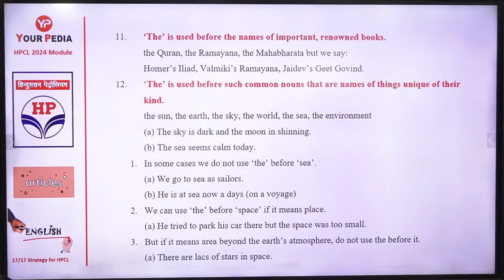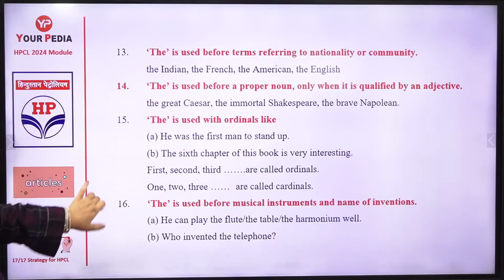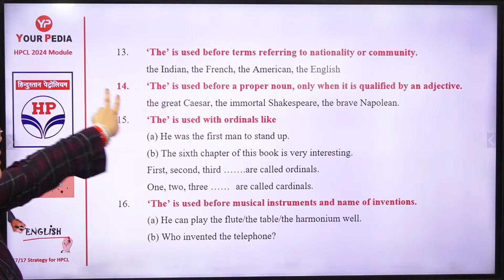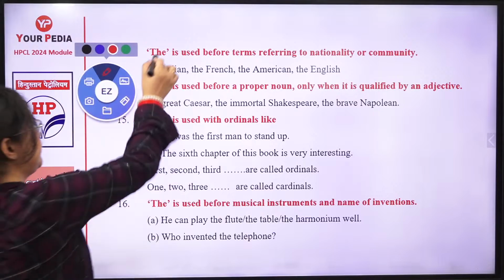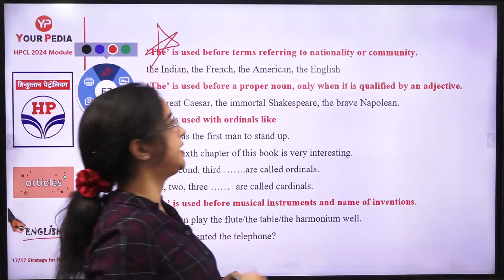And this is also used with renowned books. You have to say as a category, you have to use the article "the". Then it is about nationality. Now, this is very important. Thirteenth. It states, like, a question is there: